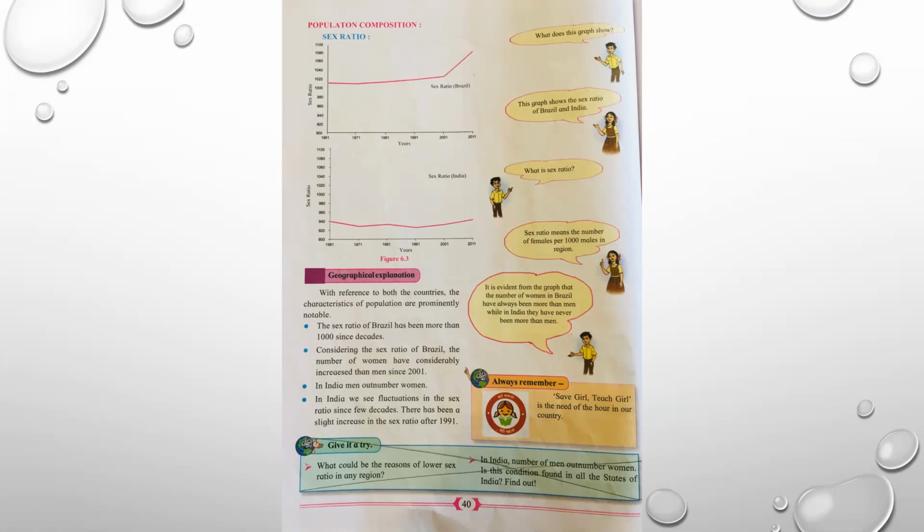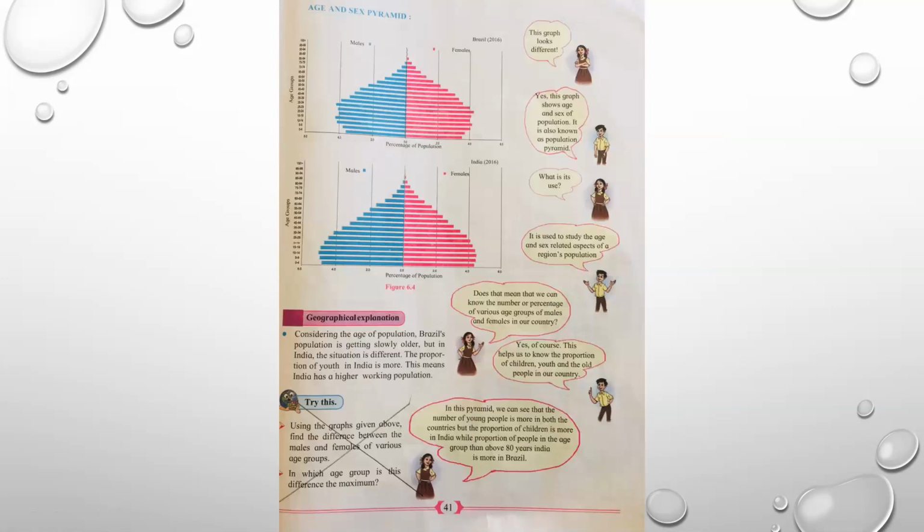We move on to the next page. Page number 41. Try this. Using the graphs given above, find the difference between the males and females of various age groups. In which age group is this difference the maximum? Please put a cross over these two questions.